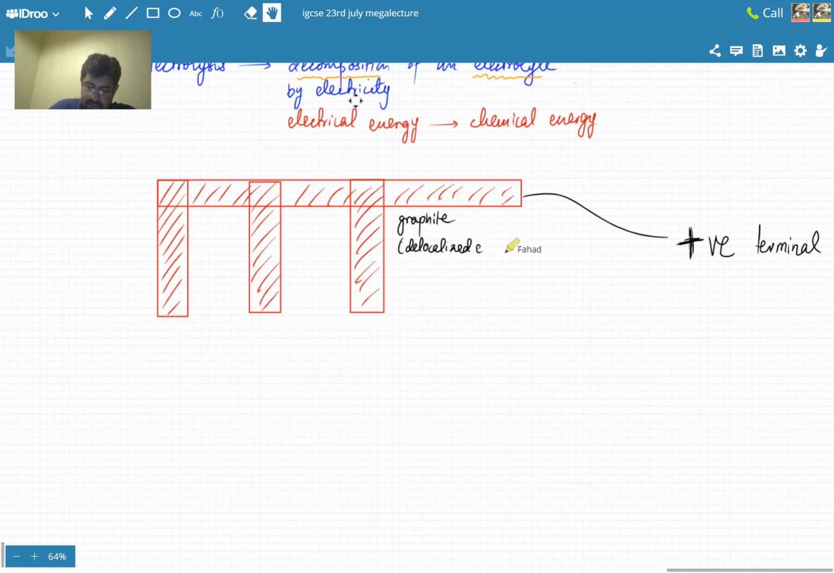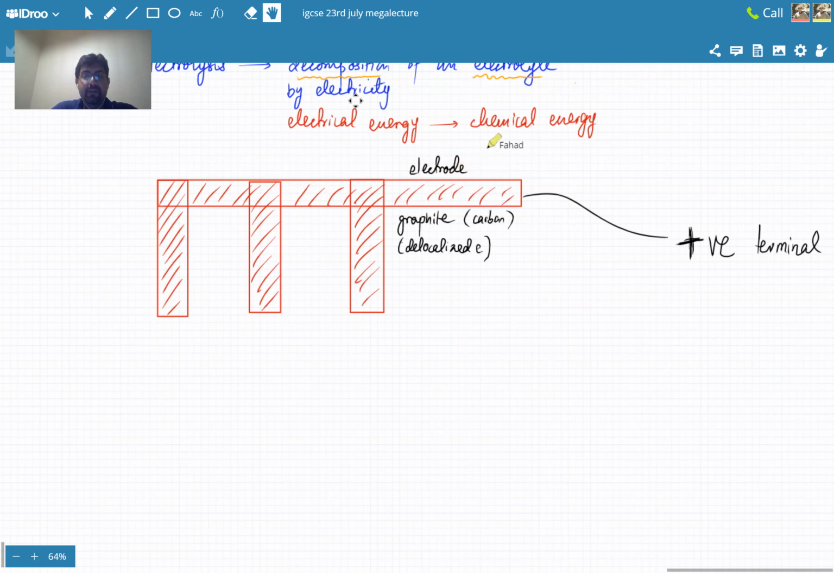Graphite is a form of carbon. One form is diamond, the other is graphite. So this is simply a carbon electrode. The terminals are always referred to as electrodes, the conducting terminals.